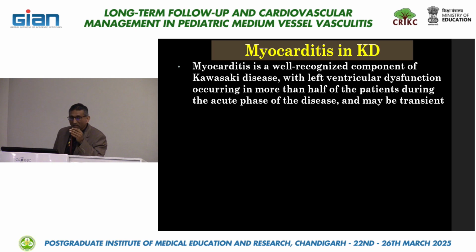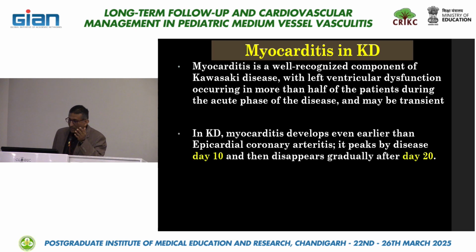So with a borderline EF, you should also be careful with a rising titer of NT-proBNP. You consider it as subclinical myocarditis. If the EF is low and with a rising titer of NT-proBNP, it is definite evidence of myocarditis.